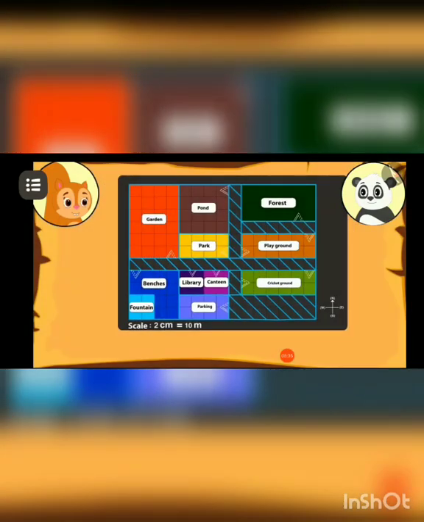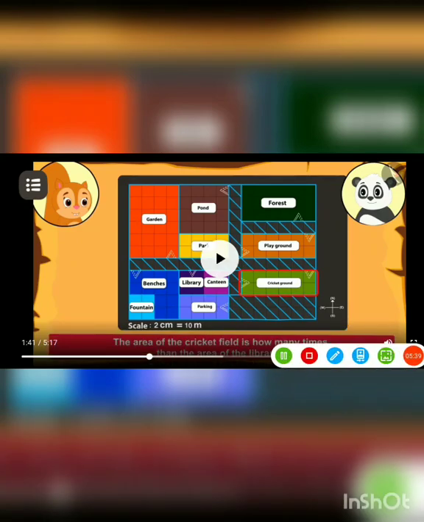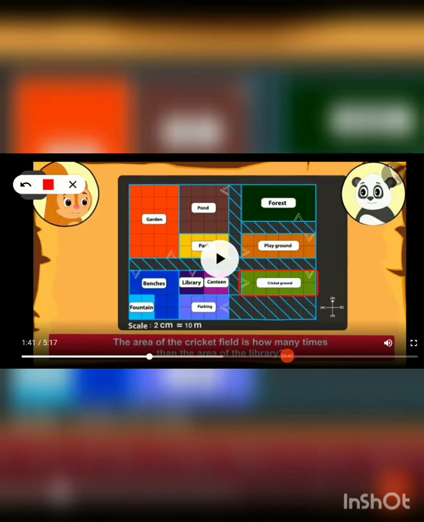So can he tell her the area? Yes, now you think about this also. In this map, the cricket ground is given in such a big way, means you can say the total number of blocks is different, means the green portion given in place of this cricket ground is a much bigger space as compared to this library. Library is shown only in this small portion, only this portion is library, and cricket ground is for this long and large area portion. So why are these two portions given in two different forms?